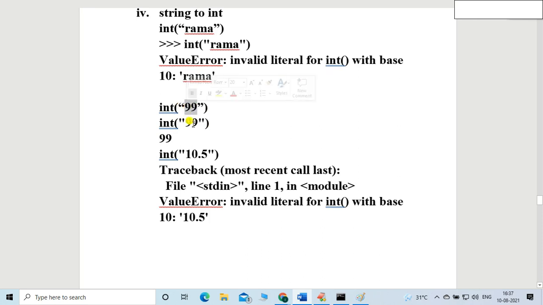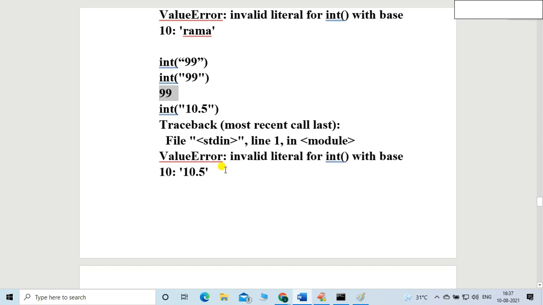Suppose you mention an integer value in double quotes. Though it is a string, because the inside part is an integer, it is possible to convert into the integer type. In quotation I wrote 99, so though it is a string, because the inside part is an integer, that's why it is possible to convert into the integer. Those things we already discussed.